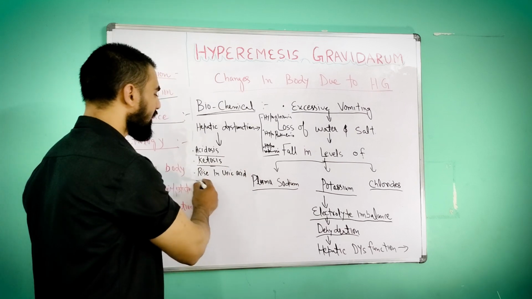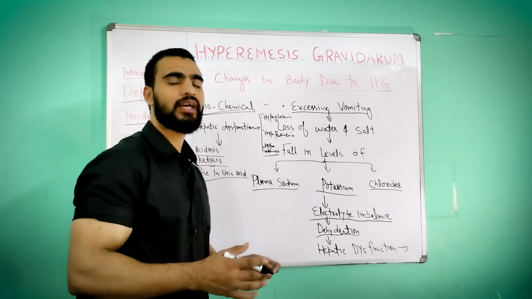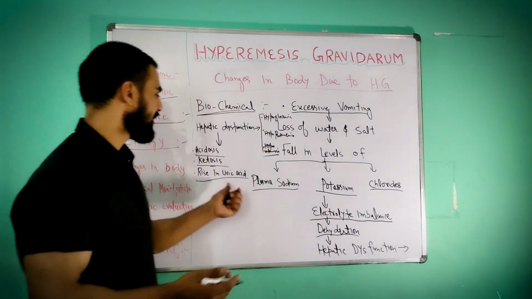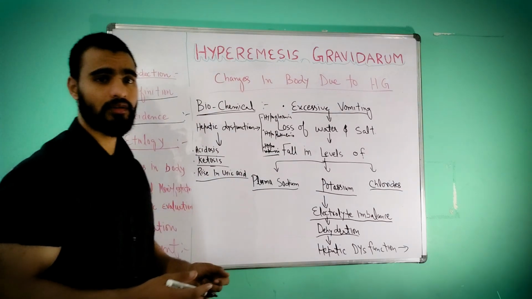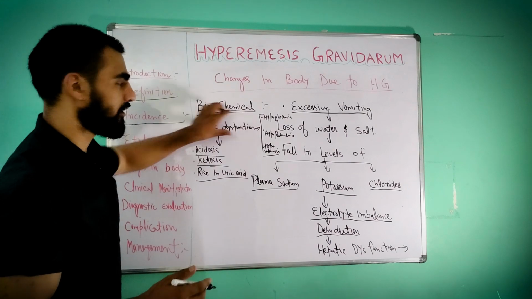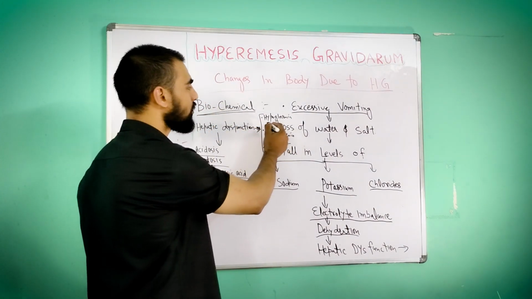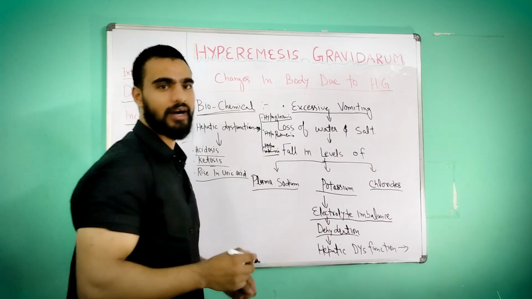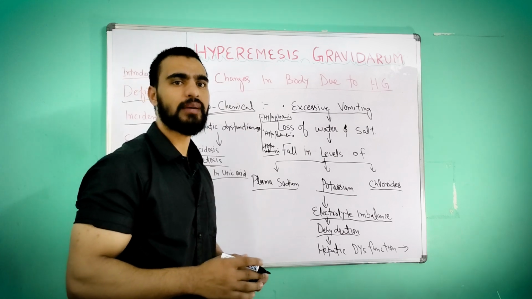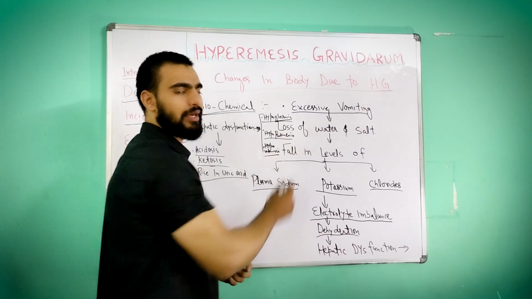And last one, rise in uric acid. When there is no urine formation, when there is oliguria, or we can say that when the woman is unable to pass the urea, then that will lead to a rise in uric acid levels. Okay, so hepatic dysfunction will cause hypoglycemia, a decrease in the glucose level in the blood or in the body. Hypoglycemia, hypoproteinemia means